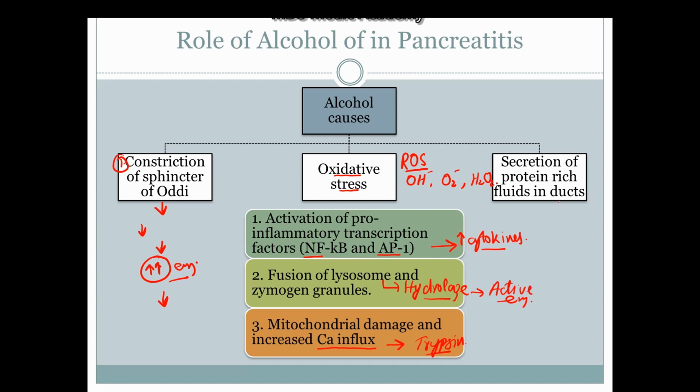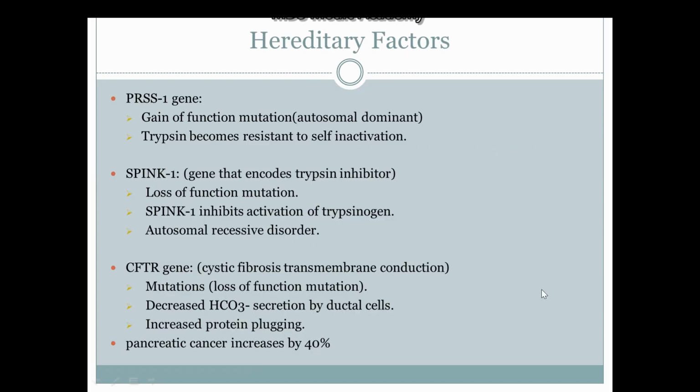So another thing that happens in chronic alcoholics is that there is a secretion of protein-rich fluids in the ducts. So this protein-rich fluid can form protein plugs inside the pancreatic ducts, resulting in pancreatic duct obstruction, which gives rise to pancreatitis. So the hereditary factors that are involved are the PRSS1 gene, in which there is a gain of function